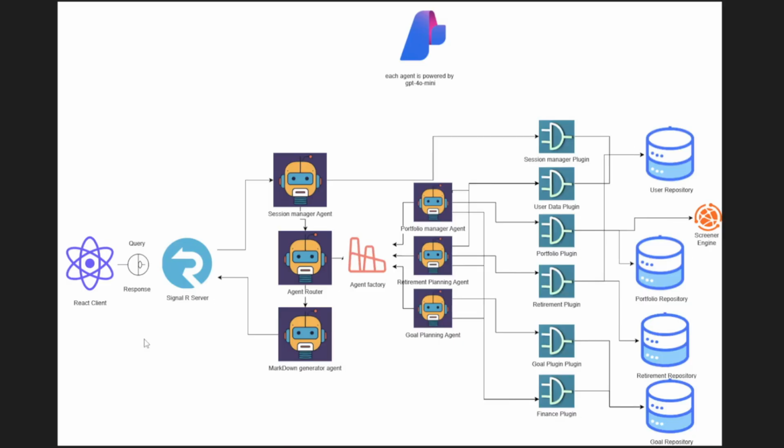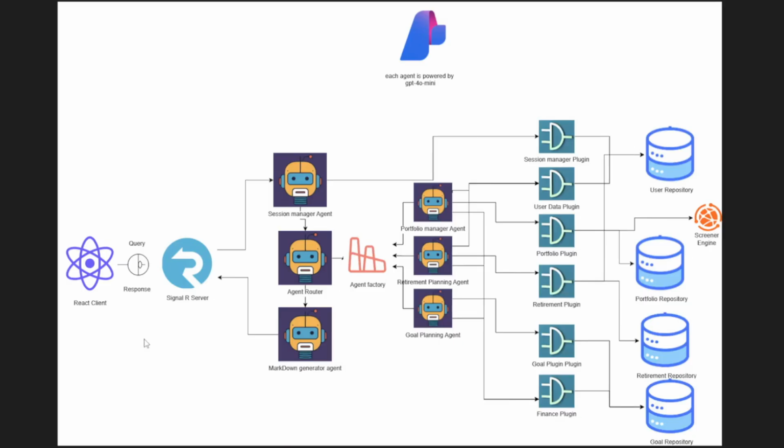Then we have the portfolio plugin, which returns the asset that we have invested in, quantity, and the user ID. Retirement planning calculates FIRE and saves the retirement plan, and goal planning is similar. Then we have the finance plugin, which takes care of basic calculations like making SIPs.